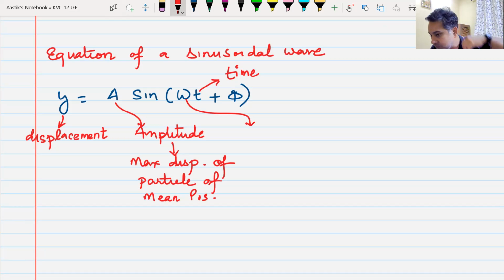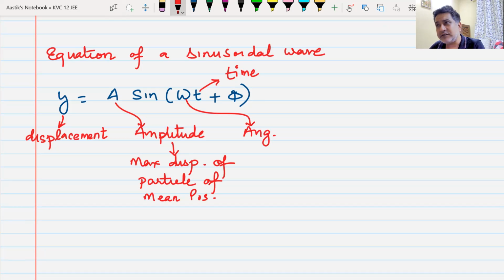Angular momentum. Angular what? I could not hear you. Can you speak a bit louder, beta? Angular momentum, sir. Angular velocity. Yes, it is angular velocity.